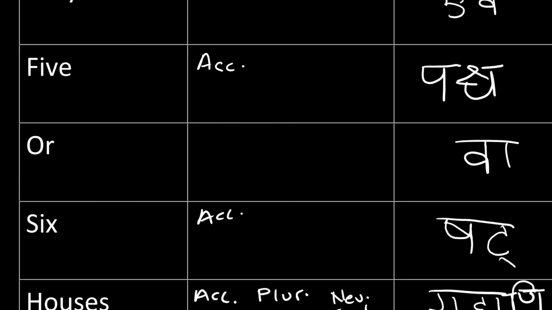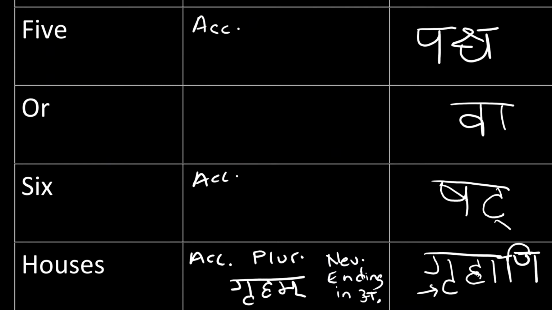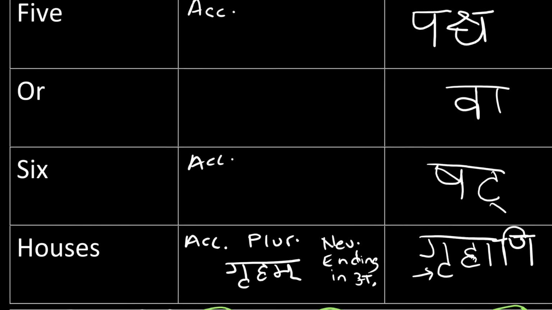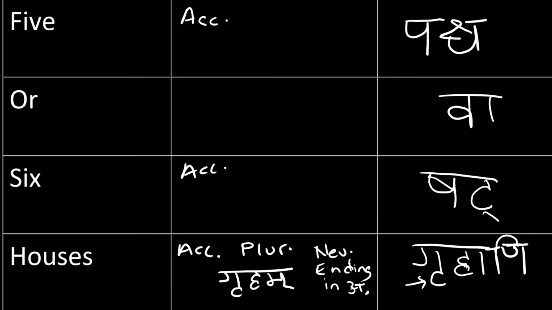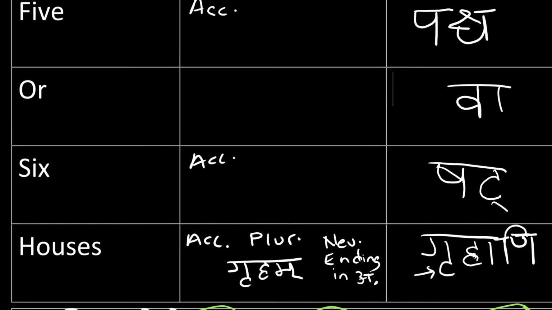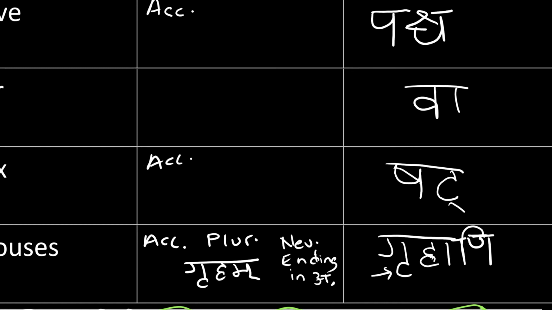So 5 or 6 houses should all be in the accusative case. 5 or 6 is not going to have a number because it's the number itself, but houses is definitely going to be in the accusative plural declension. So 5 in accusative is pancha, or is va. 6 accusative is shat.